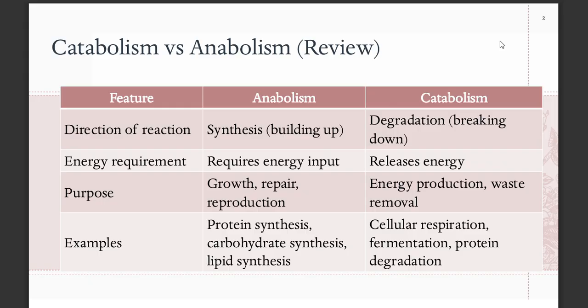So just a review of your catabolism versus anabolism. Anabolism is synthesis; catabolism, so to cut, is breaking down. In terms of energy requirement, you need ATP so that anabolism will proceed, and meanwhile, catabolism produces that ATP. In terms of purpose, anabolism is responsible for cell growth, repair, and reproduction, while catabolism provides the energy and facilitates waste removal.